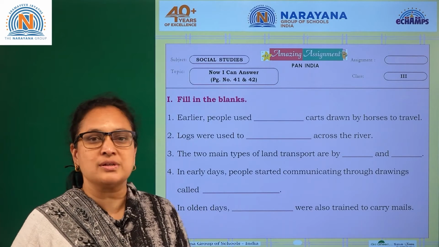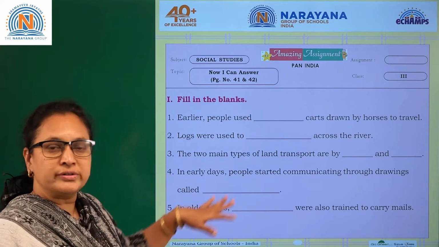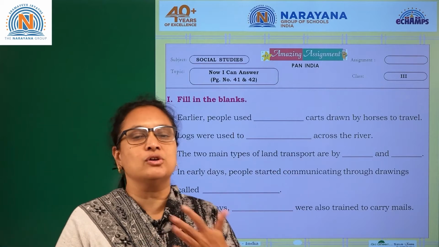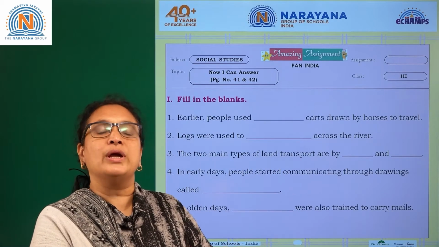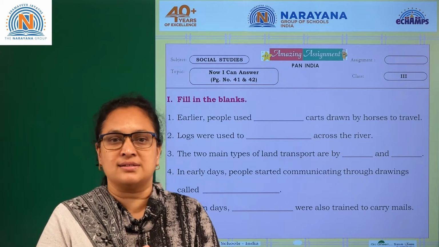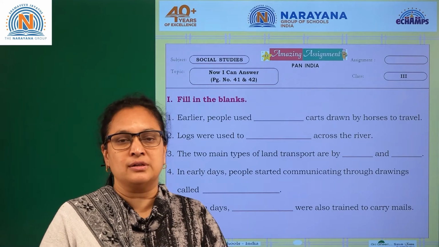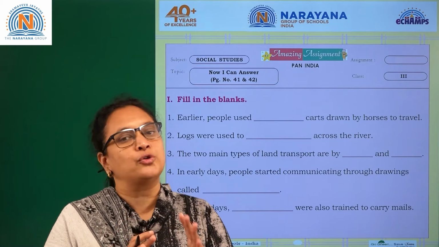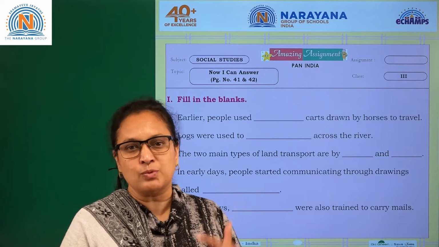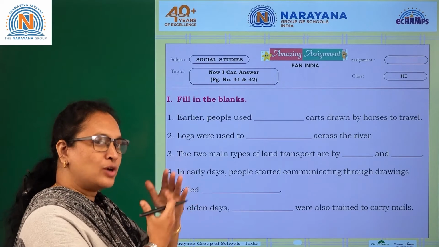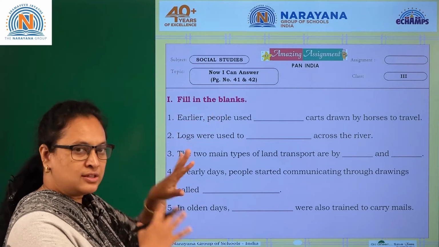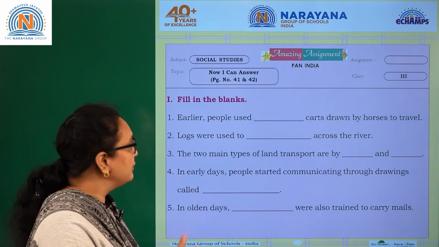We have another set of assignment here. This is all about your textual exercises. Once you complete your lesson, you need to do all these exercises when you understand and analyze the lesson, so you can check yourself whether you have understood each and every topic in the lesson or not. So shall we begin? This is all about the textual exercises. So I will read for you.